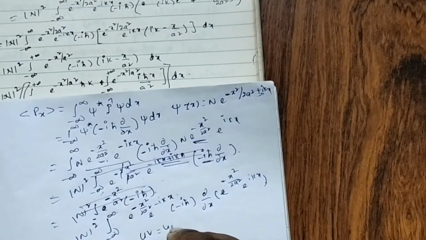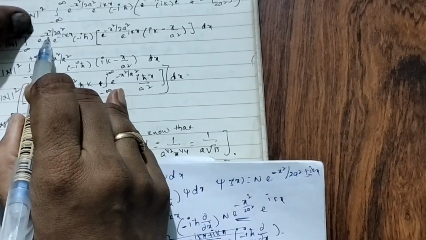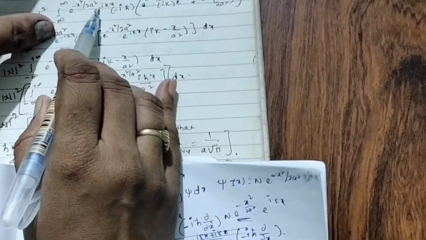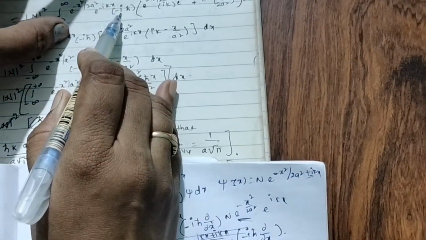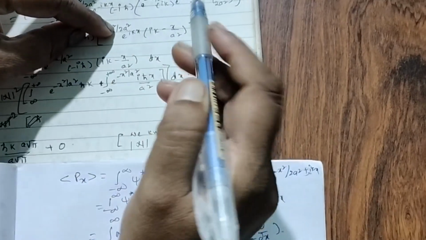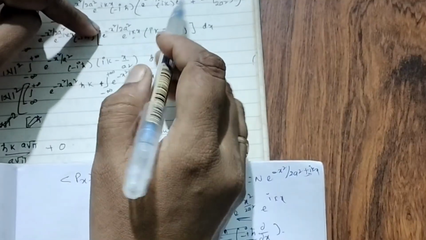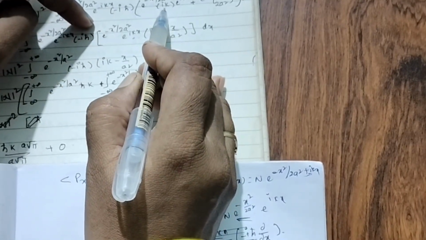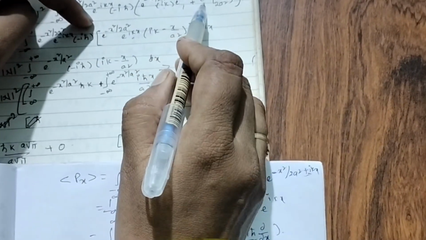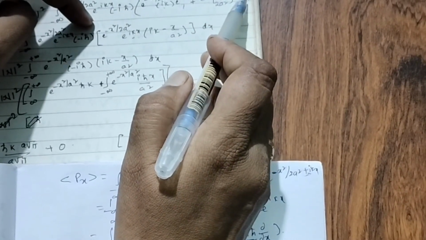Now we will use the UV method: UV dash plus VU dash. Now see, e to the power of minus x square by 2a square e to the power of minus ikx, minus i h cut, into U equals e to the power of minus x square by 2a square, V equals e to the power of ikx.